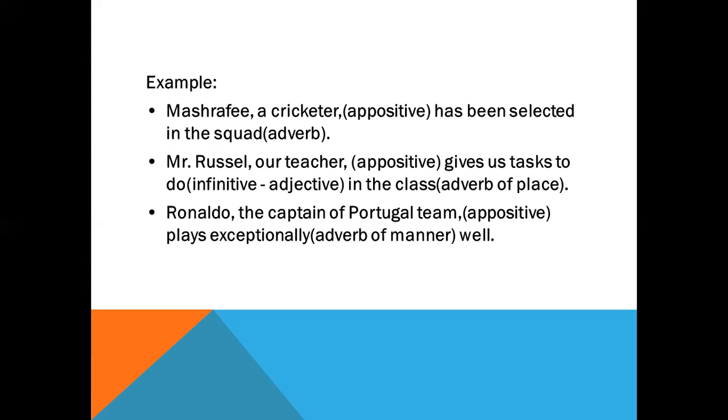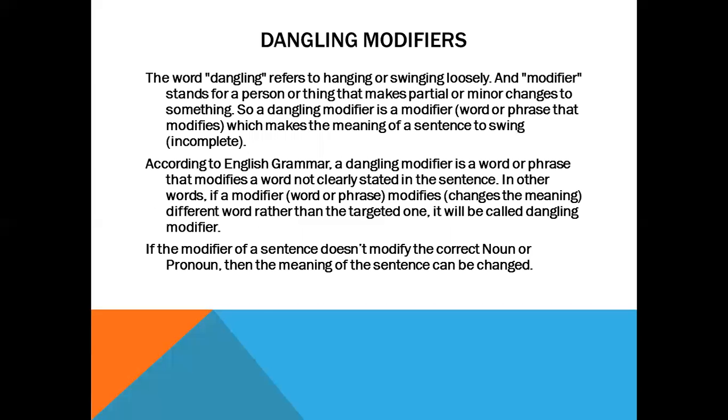Then Ronaldo, the captain of Portugal team, plays exceptionally well. Here the captain of Portugal team is appositive, and this exceptionally well, that is adverb of manner. So those were the examples of post modifiers. I hope I could make you clear about the topic.